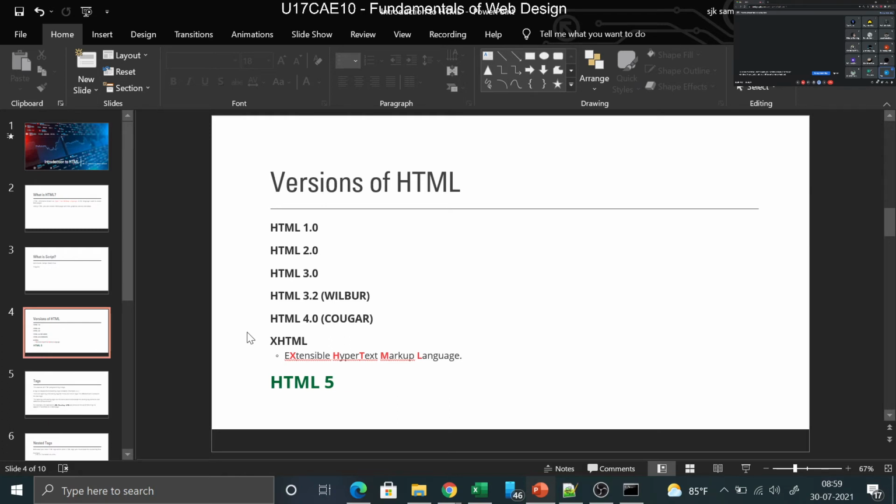For example, if you take our university website, this is the desktop view. But if I change it to mobile view, you can see that it changes. Right now you can see all the information has been redesigned or reallocated. This type of change, from your mobile to your laptop, is called responsive design, and HTML5 has that potential. Together with forms and some new tags, the present working version is HTML5, which is adaptive, or called responsive design.